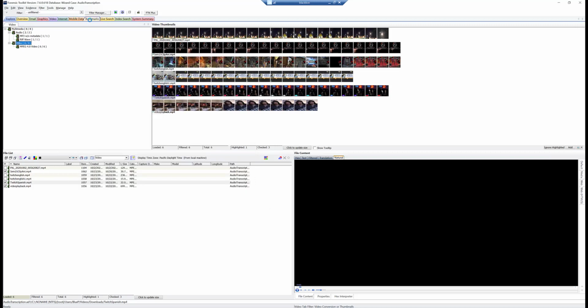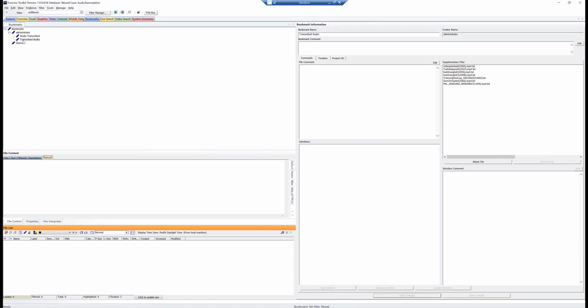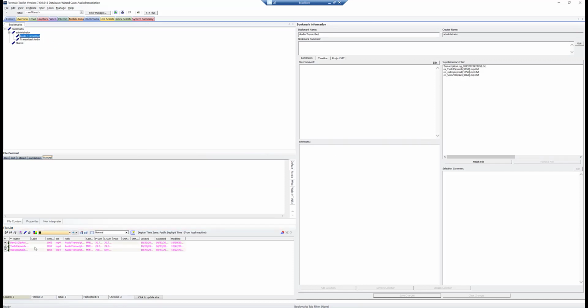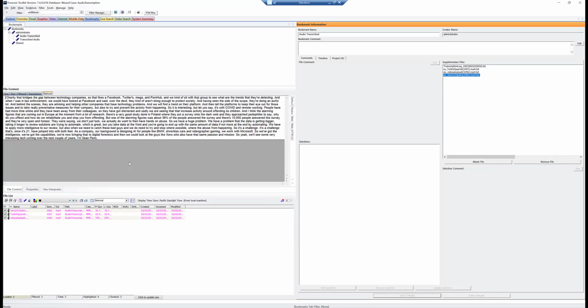So now if we jump over to our bookmarks tab, we have audio transcribed, and we have our 3 files that we looked at. Those are bookmarked here. And then if I click on the supplemental file over here, which is the file we generated and it's automatically appended to our case, let me bring this up a little bit. We can see here the text that was extracted out of that.